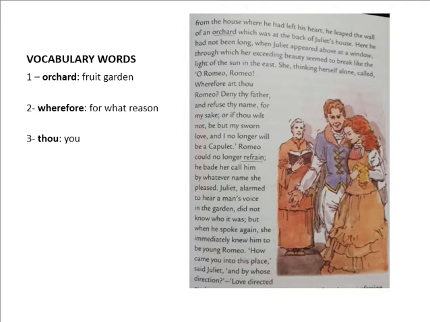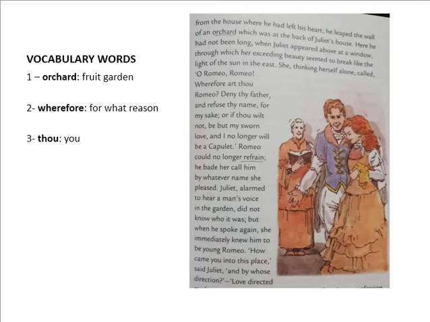I will stop here to share a few words which are new for you. Number 1, orchard, that is the fruit garden. Number 2, wherefore, which means for what reason. Number 3, thou, which means you. Again, I will continue from page number 63, line number 2.